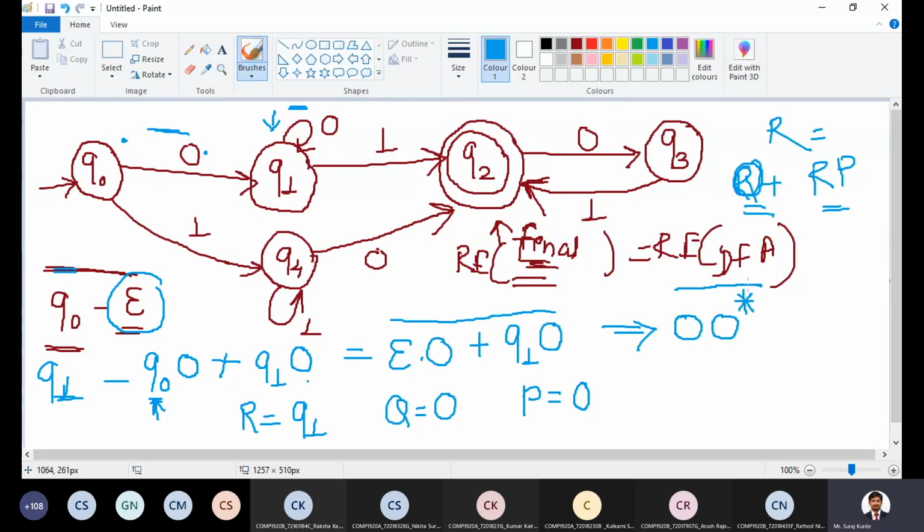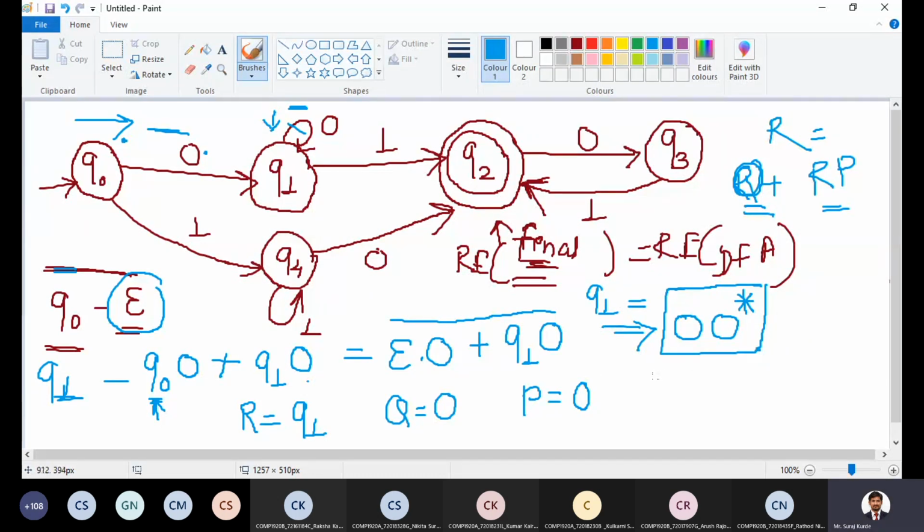You can compare this solution with the diagram directly here. On input 0, from Q0 it goes to state Q1. On Q1, if input is 0, next state is Q1 itself. So it moves to the state Q1 and it is correct. You can just verify whether it is correct or not. So what we can write? Q1 is equal to 0, 0 star.